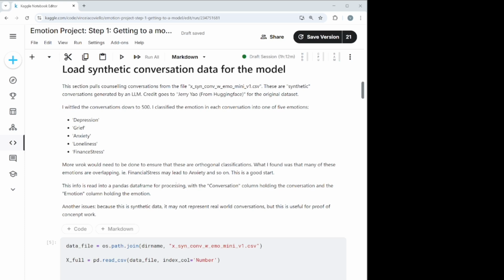So the first thing I searched for was input data, conversations from therapy or counseling conversations. There isn't a lot of that online because a lot of that is private, of course, for understandable reasons. I did find a series of synthetically generated conversations, that is, conversations generated by another large language model, which was put on Kaggle by Jerry Yao. So thank you very much, Jerry, for the raw data. I took that and whittled it down to 500 conversations that would be the benchmark and form the basis of the training and validation data for our model.